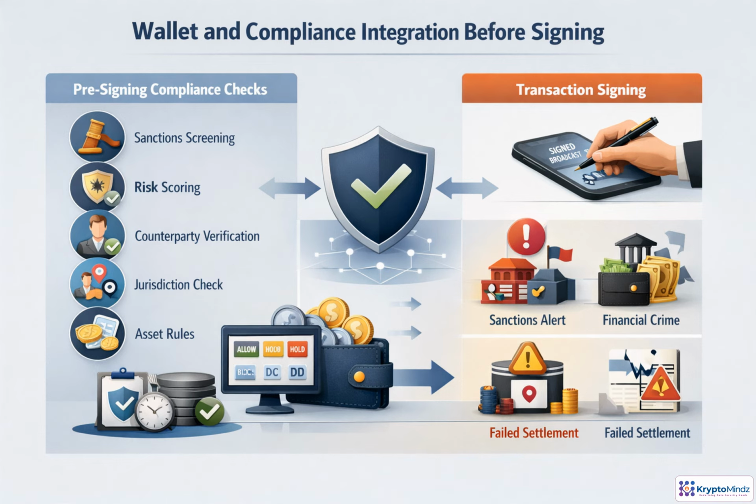Compliance controls should sit before signing, where they can still prevent movement. They screen addresses and customers against sanctions lists, blockchain analytics, KYC data, jurisdiction rules, and asset-specific restrictions. The compliance layer should return a clear machine-readable decision. Allow, block, hold, escalate, or require enhanced due diligence. It should also preserve evidence, including metadata, results, approver identity, timestamps, and policy version. Once a transaction is signed and broadcast, reversal may be impossible, so this control point has to come first.